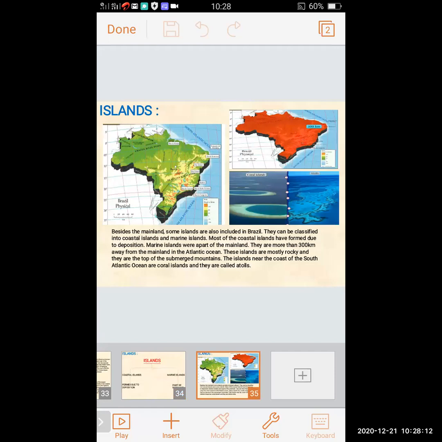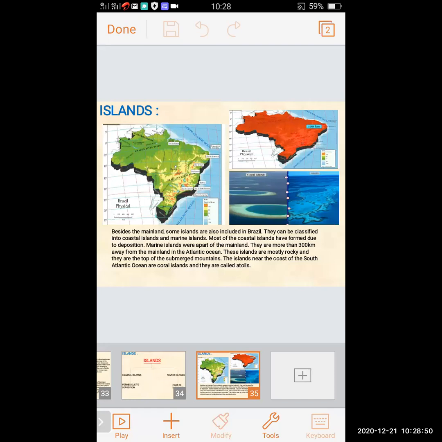Most of the coastal islands have formed due to deposition, while the marine islands were part of the mainland. Marine islands are more than 300 kilometers away from the mainland, in the Atlantic Ocean.